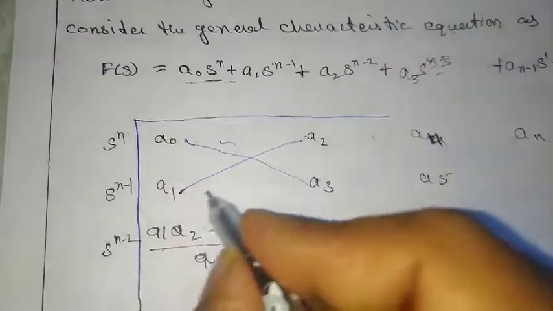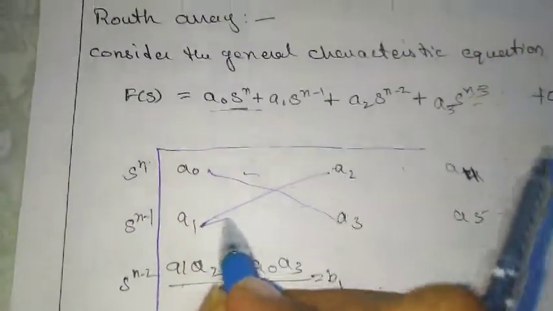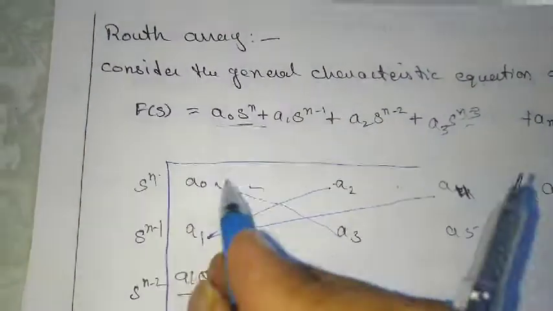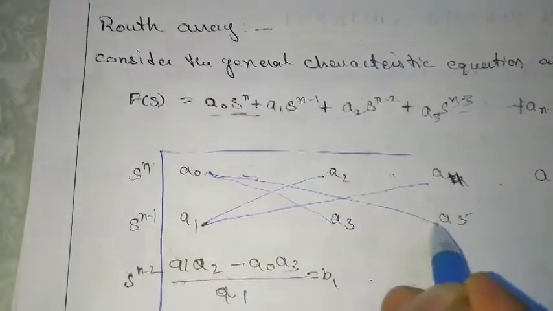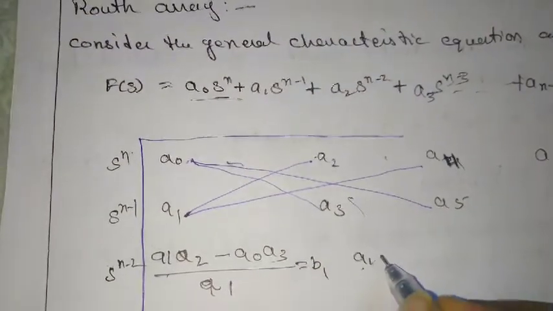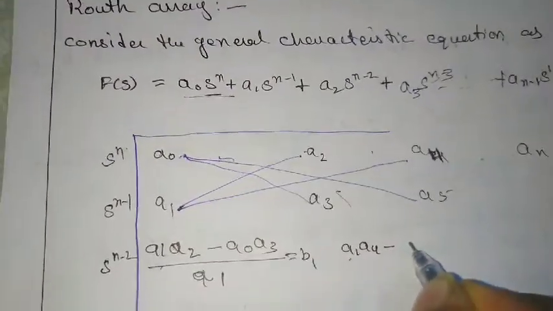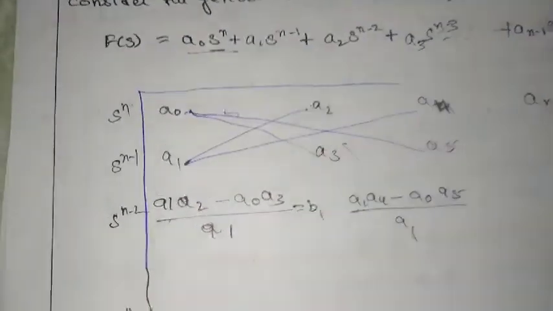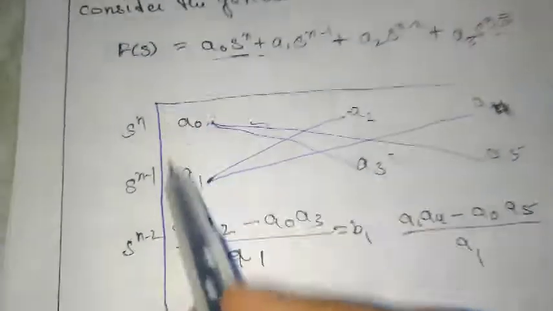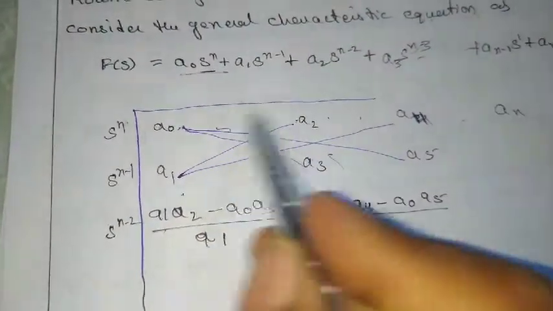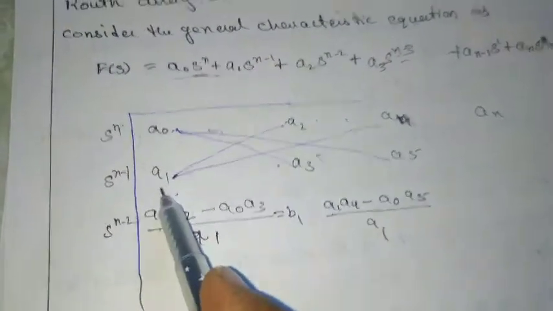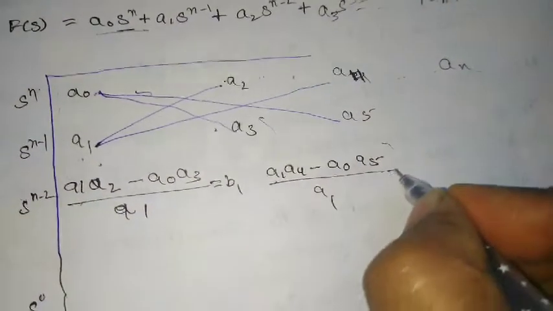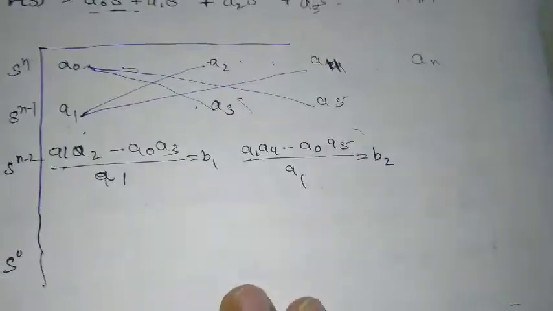The next term I have to find out is again a1 into a4 minus a0 into a5, divided by a1. So you multiply the first column elements in a cross way, and again divide by the a1 term only. This term I'll call b2.